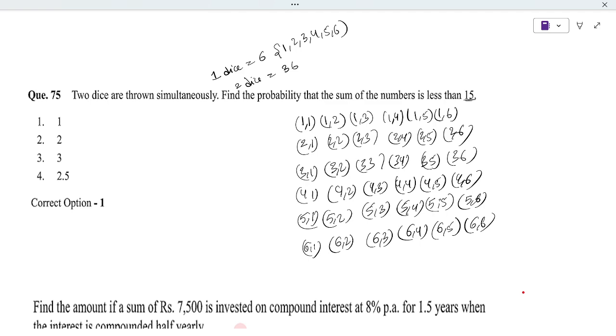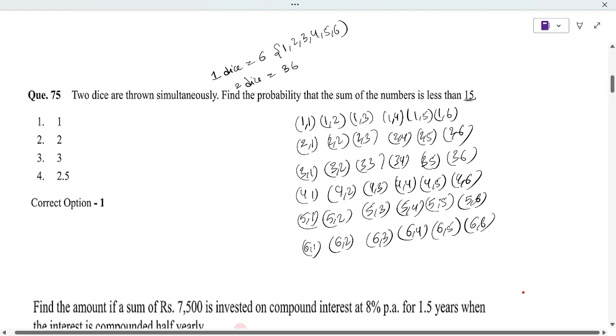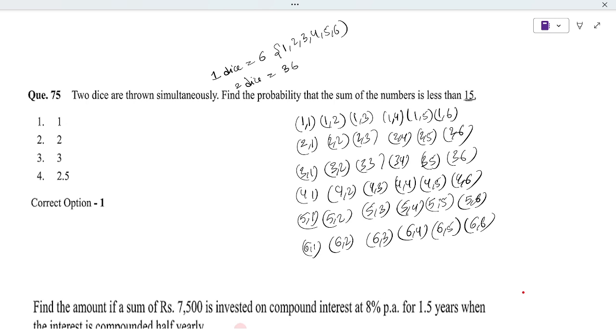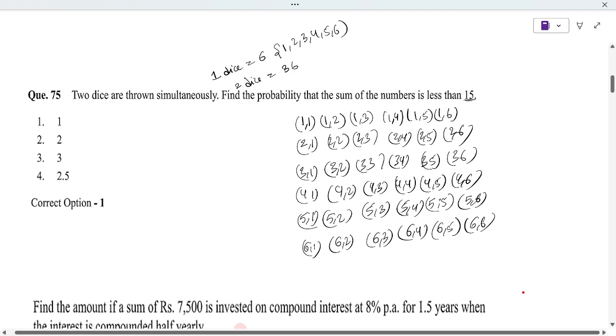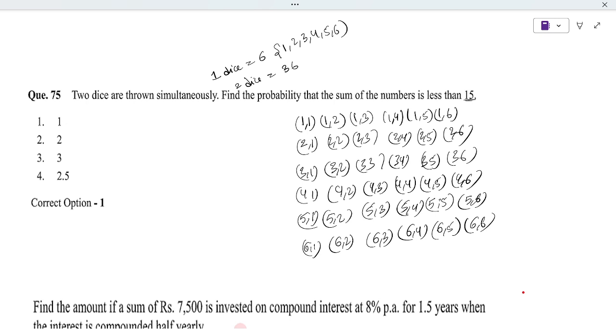If one dice shows 1, the other dice has 2 chances, so 1 3, 1 4, 1 5, 1 6 are chances. There is nothing above 6 because we know we have only 6 faces. Then for number 2, we have 1, 2, 3, 4, 5, 6 chances. For 3 also 1, 2, 3, 4, up to 6. So for each we have 6, so we have 36 in total.